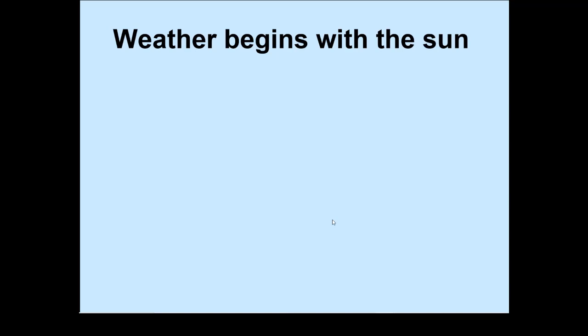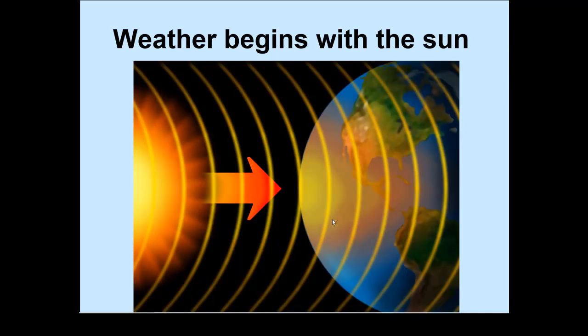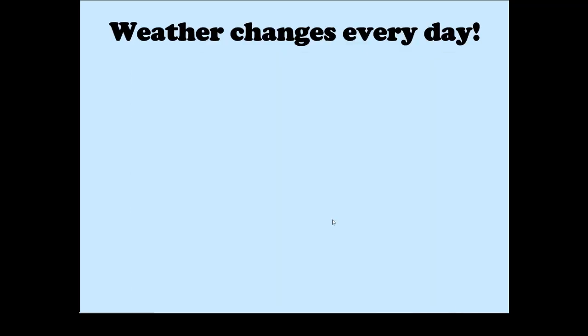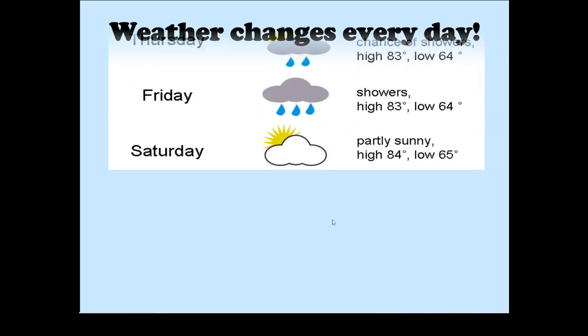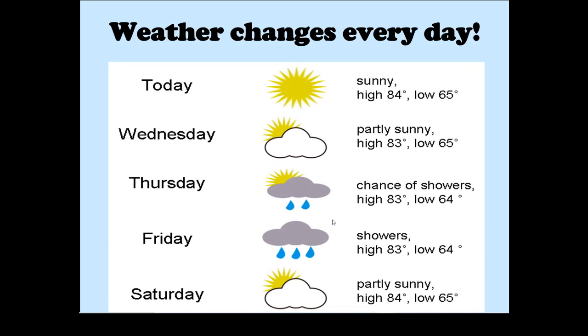We know very well the weather begins with the sun, because if there is a change in the sunlight or sun direction, then we can easily find out the changes. Weather varies day to day, because it is quite clear. If today is a sunny day, maybe on Wednesday it was partially sunny.